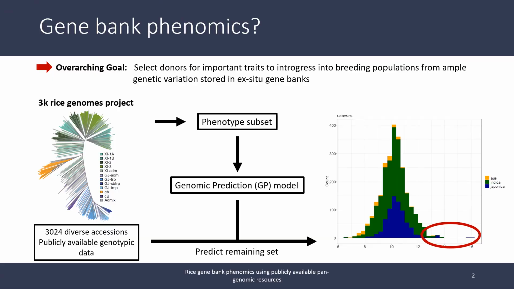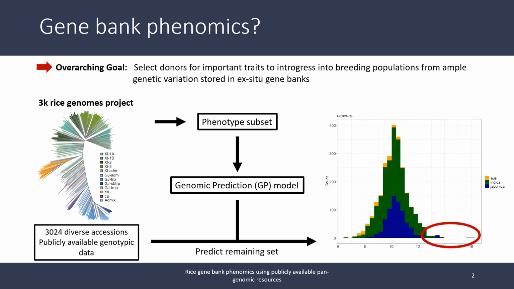First, I want to address the question: what are gene bank phenomics and what is our goal? While ample genetic variation is stored in gene banks for all major crops, selecting donors from these resources for breeding programs remains challenging due to the workload of phenotyping such a large number of accessions for important traits.